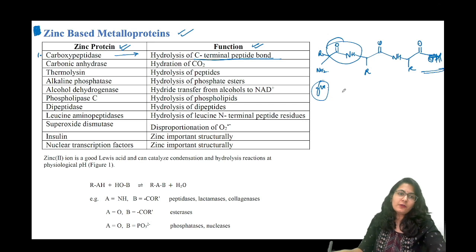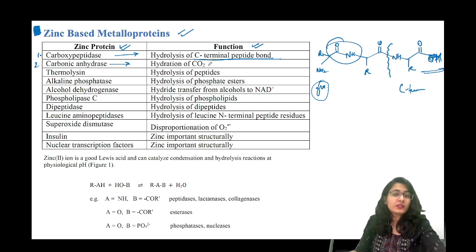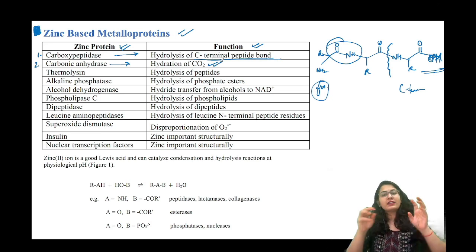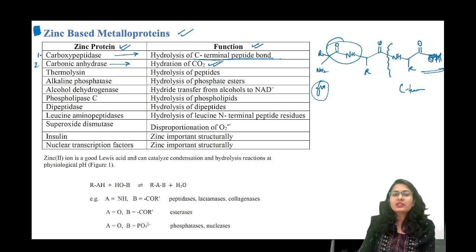ठीक है, so carboxypeptidase क्या करता है? Breaks one amino acid of the whole protein from the C terminal side. That is the role of carboxypeptidase. Okay. Second is carbonic anhydrase. Carbonic anhydrase, as the name goes, used for the hydration of carbon dioxide. So hydration of carbon dioxide means conversion of carbon dioxide into a bicarbonate. Okay, तो वो conversion जो है वहाँ पे use होता है carbonic anhydrase.